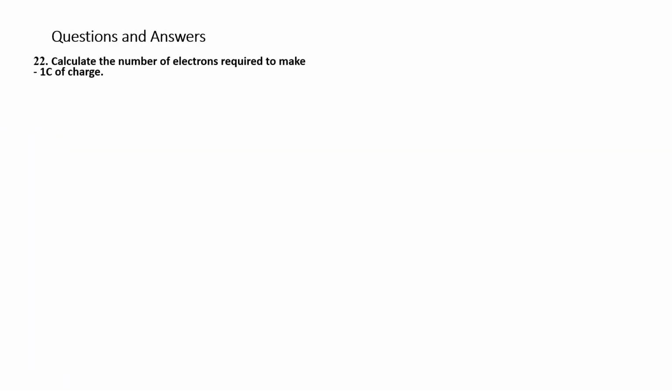Question number 22. Calculate the number of electrons required to make 1 coulomb of charge. Answer. We know Q is equal to N into e.